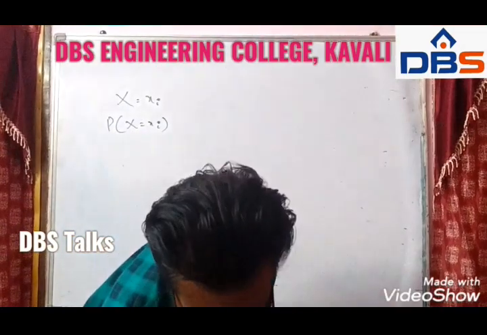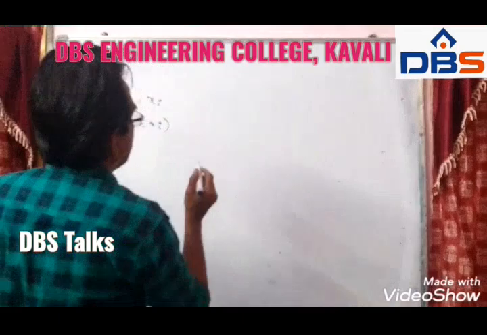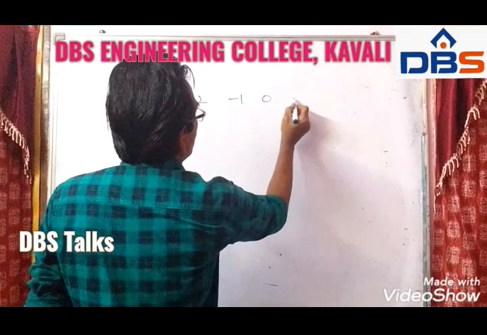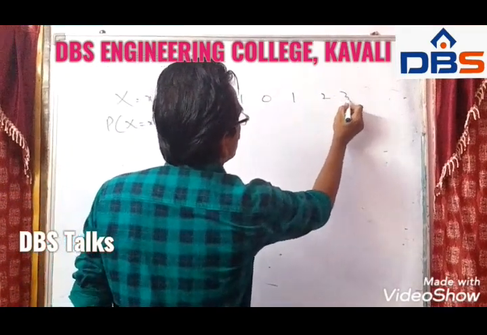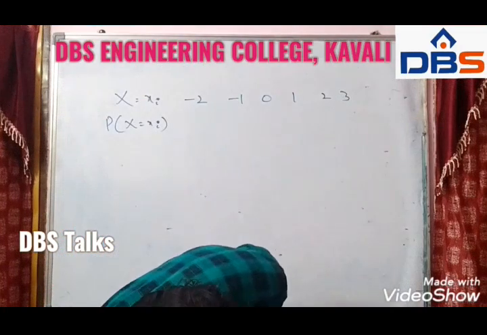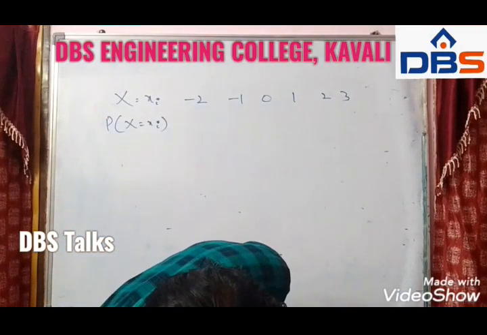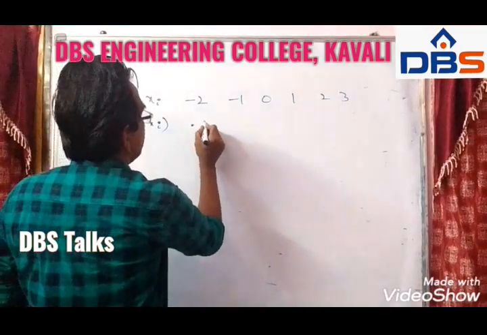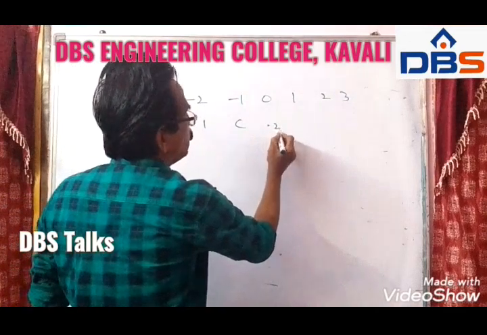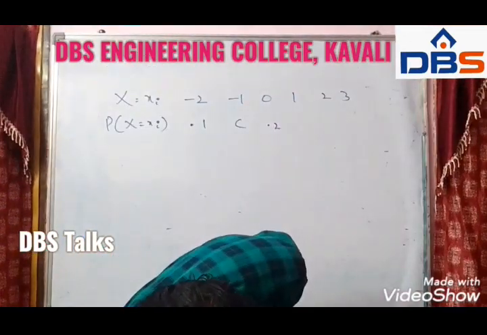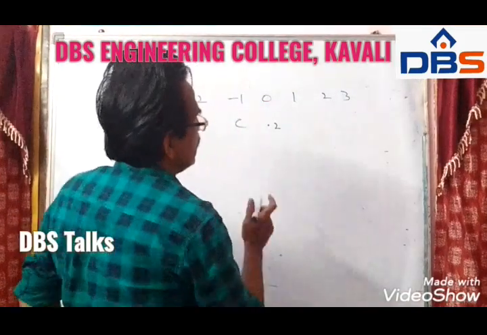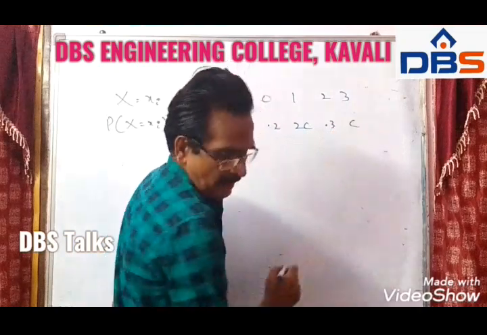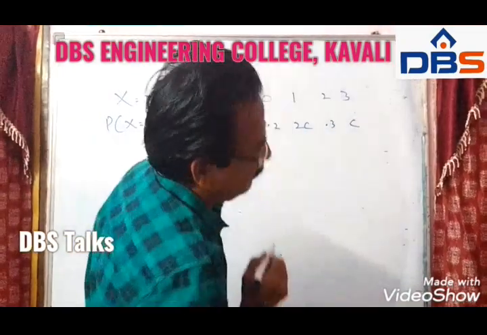Here the xi values are -2, -1, 0, 1, 2, 3, and the respective probabilities are 0.1, C, 0.2, 2C, 0.3, C.